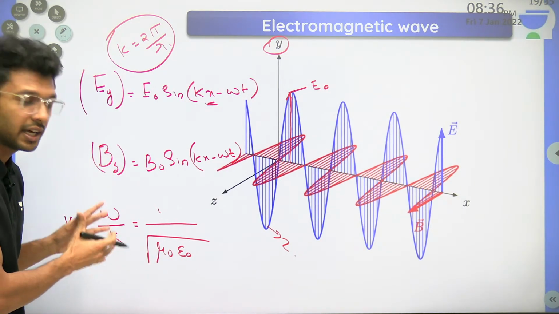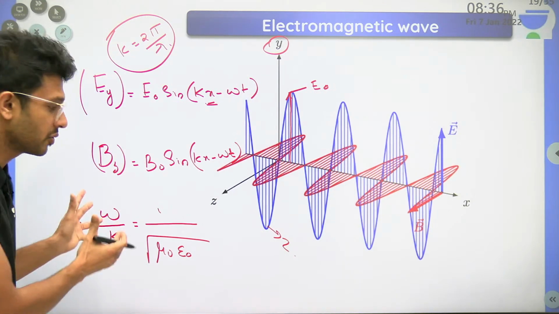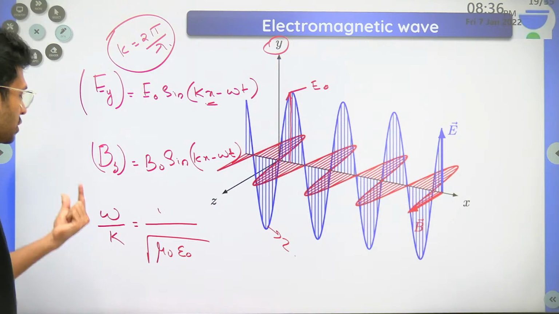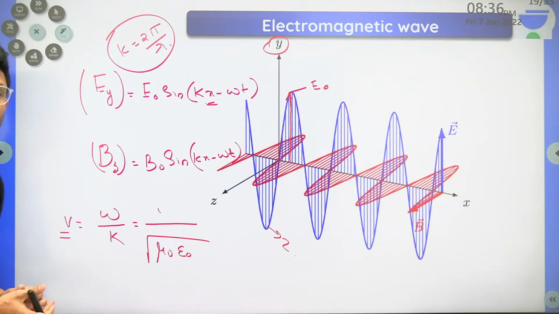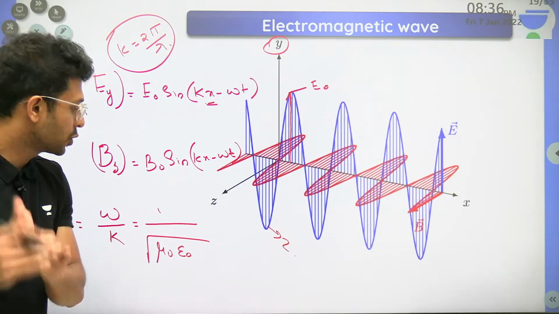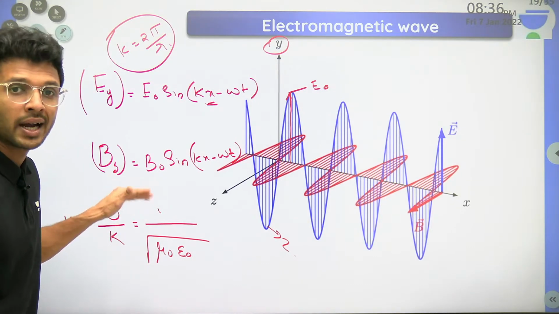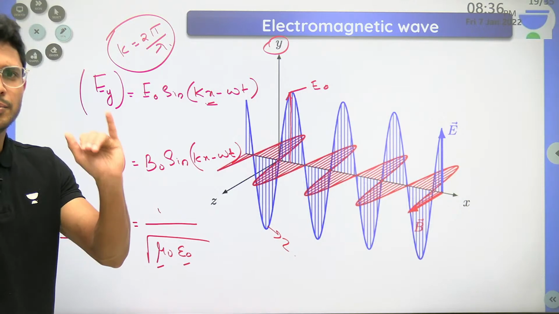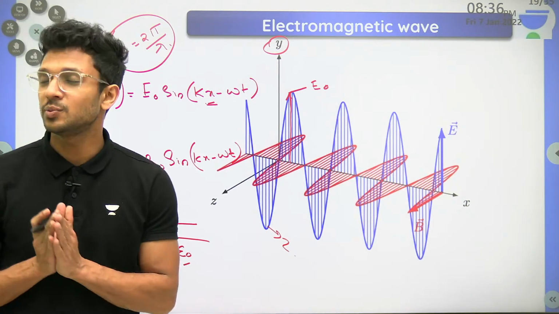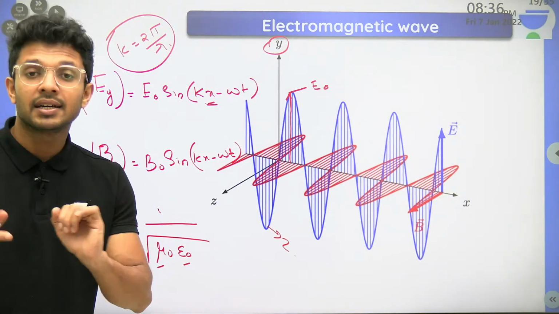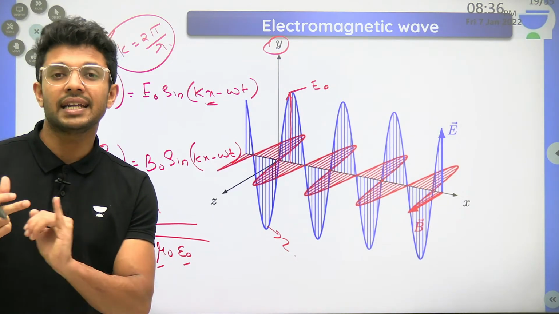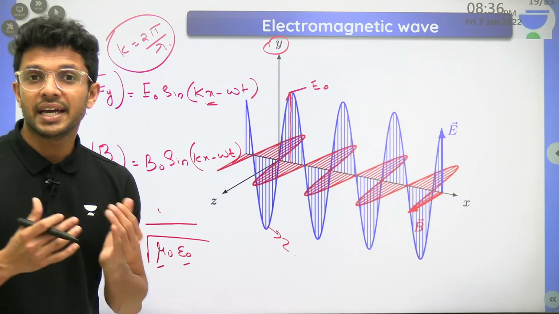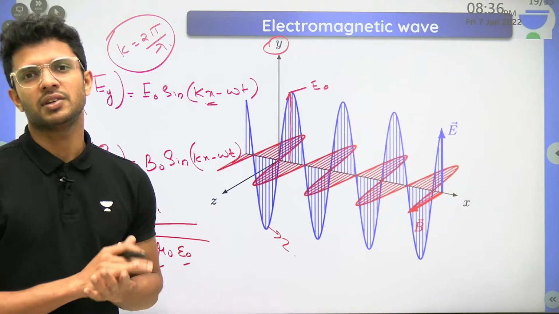Derivation is not required. Actually, it is out of the scope of the book. We are not going for the derivation, right? When omega by k, which gives you the velocity of the EM wave, was found out, it was found to be 1 by root of mu naught epsilon naught. What is mu naught? Yes, it is the permeability, the magnetic permeability. What is epsilon naught? It is the electric permittivity.